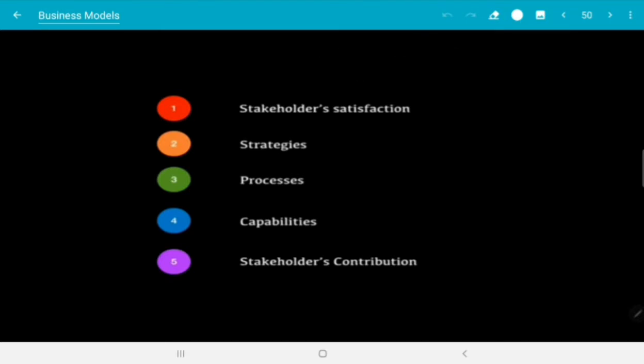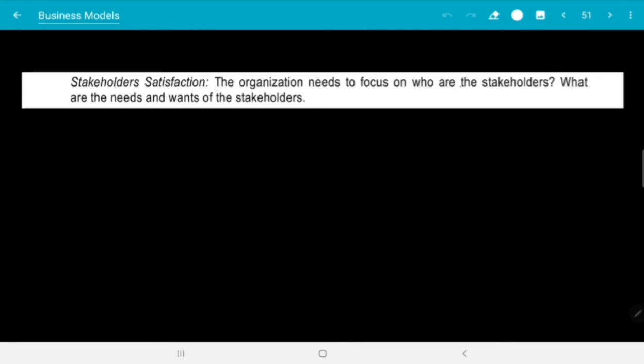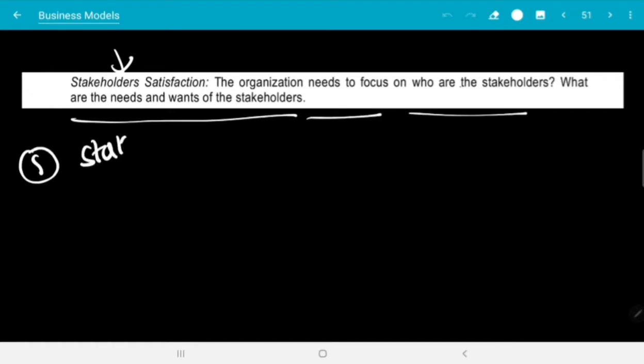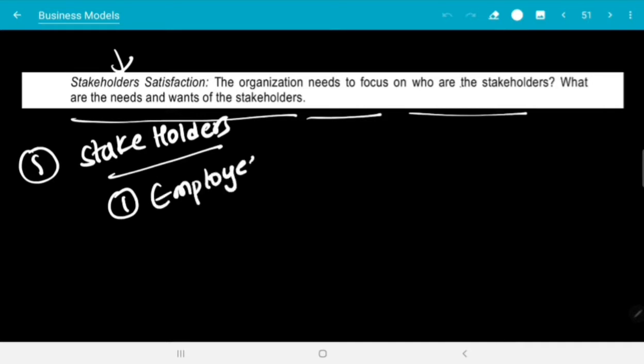First one is stakeholder satisfaction. The organization needs to focus on who the stakeholders are and what their needs are. First of all, who are the stakeholders? First one, employees. Employees hold the most influential part of the organization, right?